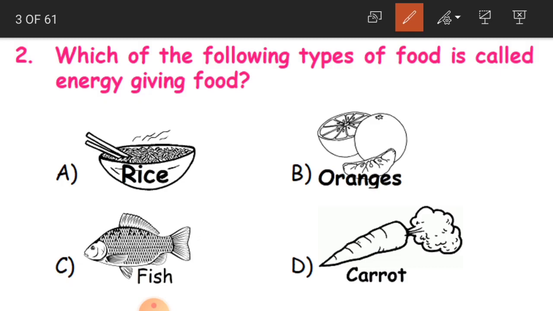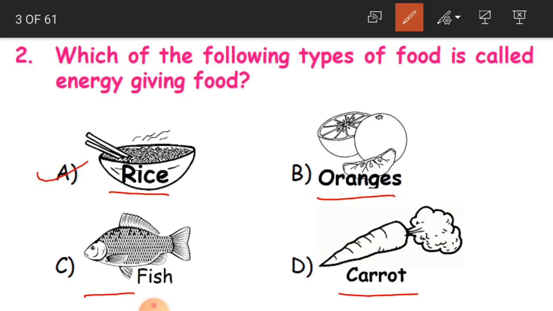So what is that? Whether it is A, rice, B, oranges, C, fish or D, carrot? And the answer is A children, it is rice.